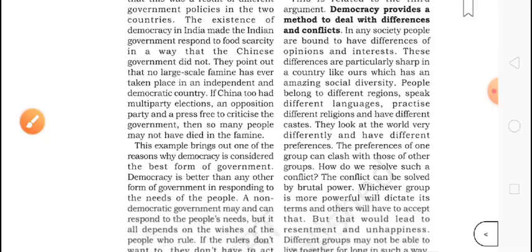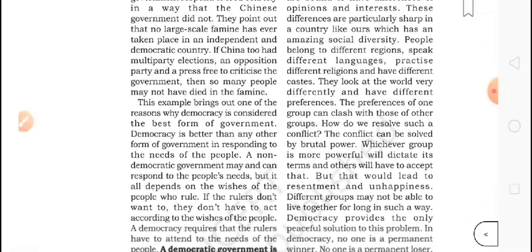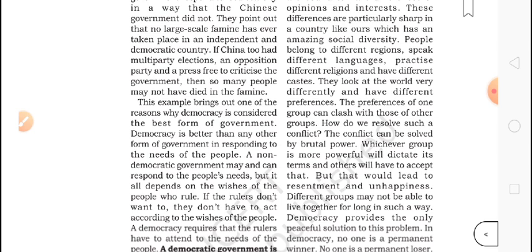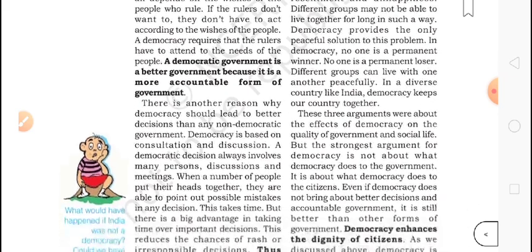In any society, people are born with differences of opinion and interests. These differences are particularly sharp in a country like ours, which has an amazing social diversity. People belong to different regions and speak different languages. Same thing I told you. So this kind of thing is there.